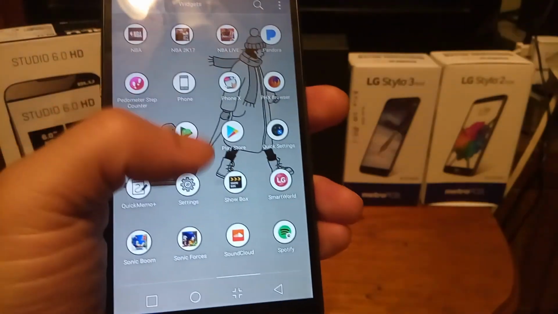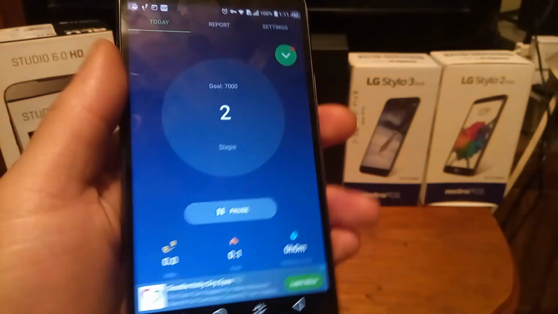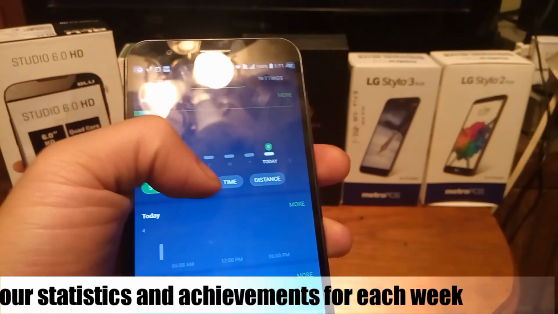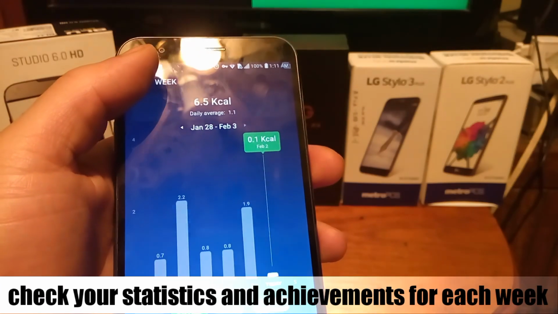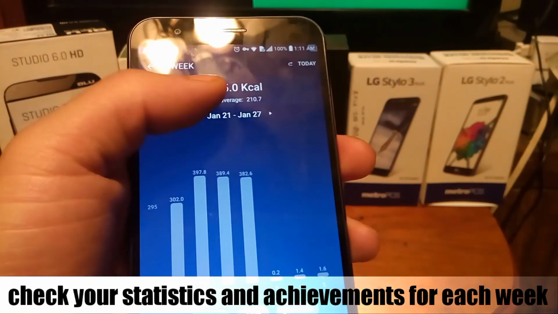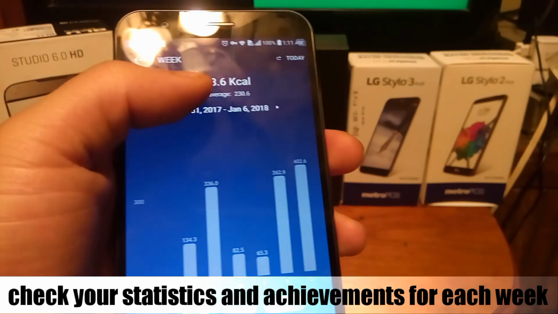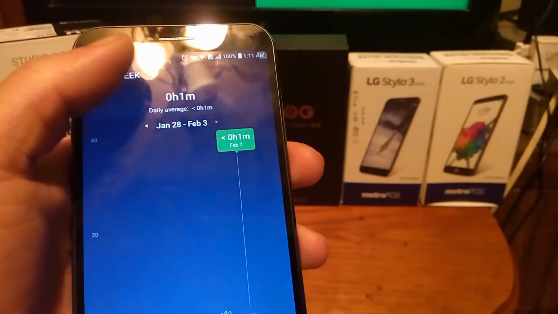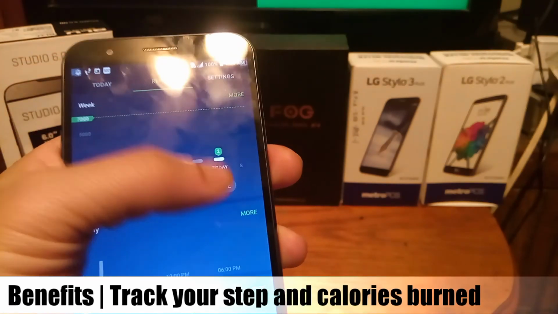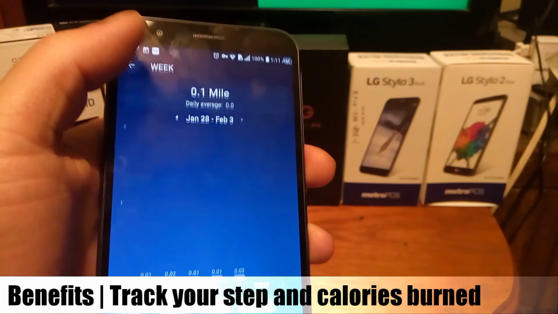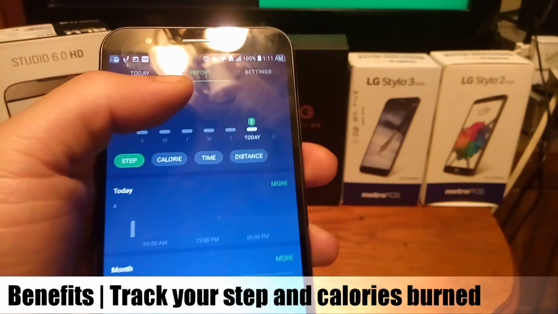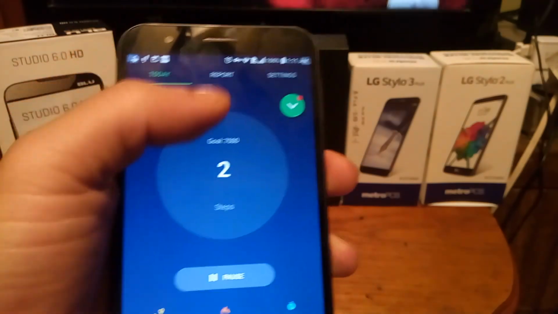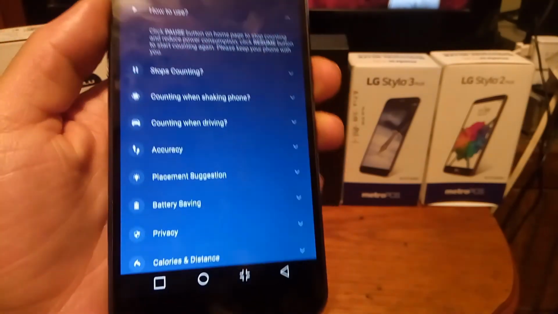So I could still check my activity for the day. Then when you go to reports, you could see the steps, calorie, time, and distance. So every day it's going to mark that activity week by week here and track your activity. When you go to distance and time, it does the same deal. So that's really cool, almost like the Note 4 that I used to have with S Health, that tracks that feature right there.